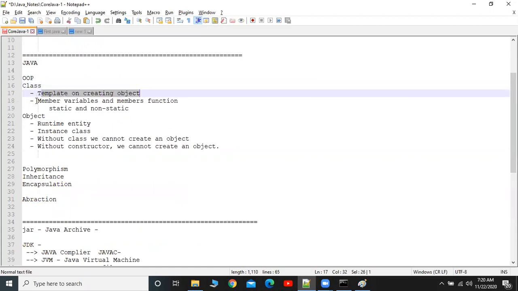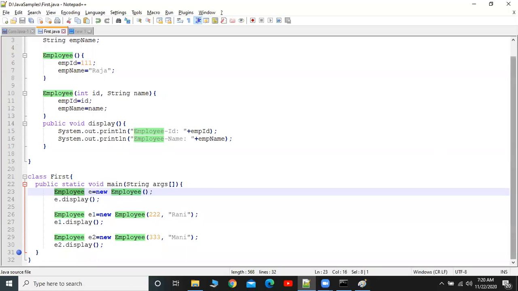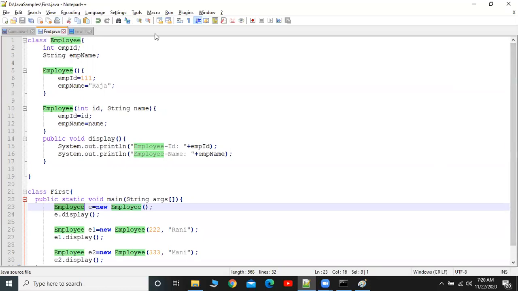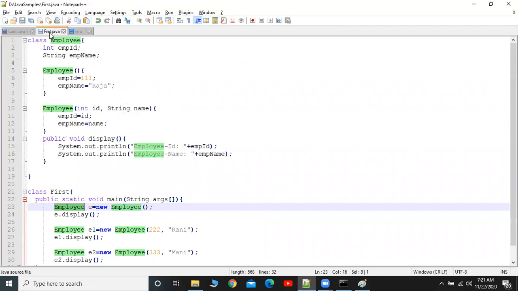Next, member variables and member functions. It should contain member variables and member functions. Those members will sometimes be static or non-static; we will see that now. Then an object is a runtime entity, and it is an instance of a class. Without a class we cannot create an object. Without a constructor we cannot create an object, which we have discussed now. All objects are created based on the constructor. Here we have a zero argument constructor, and here we have a parameterized constructor.